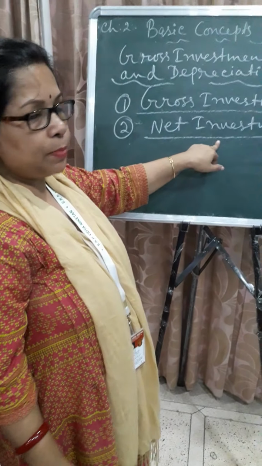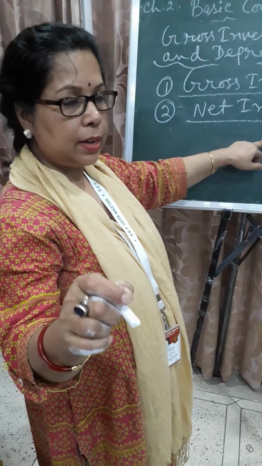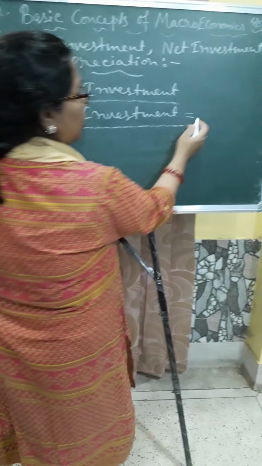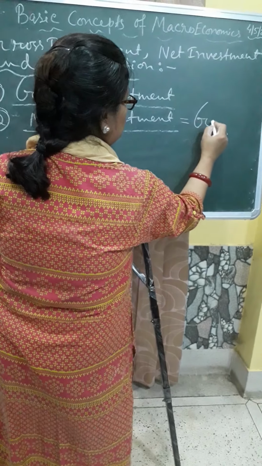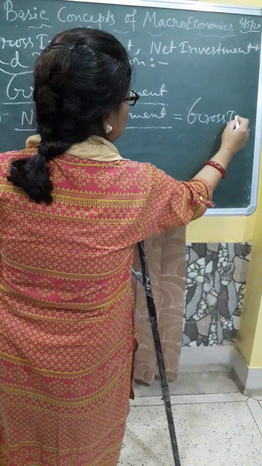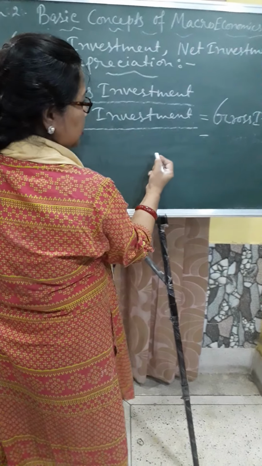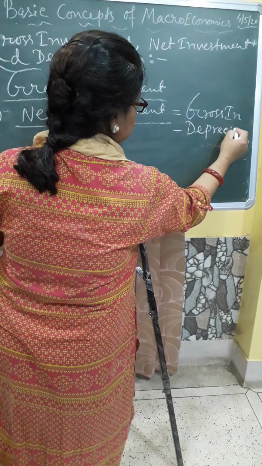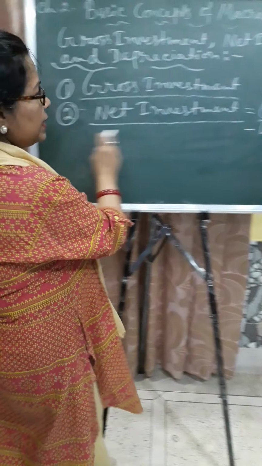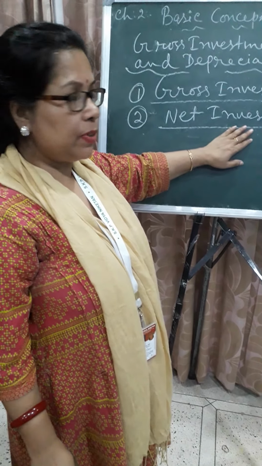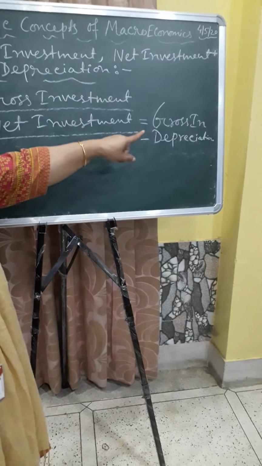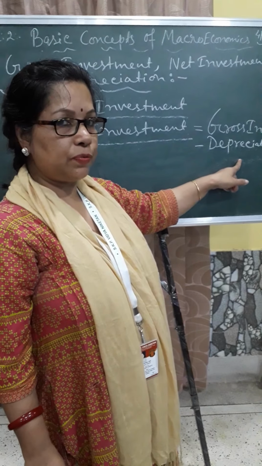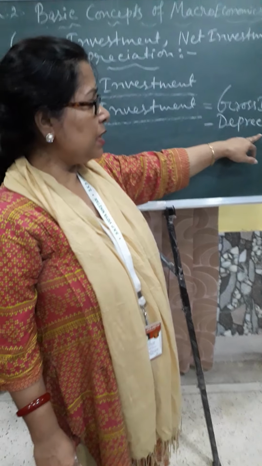Net investment, in a very simple way you can remember it: it is the difference between gross investment minus depreciation. So net investment is gross investment minus depreciation. First you have to know the meaning of depreciation.